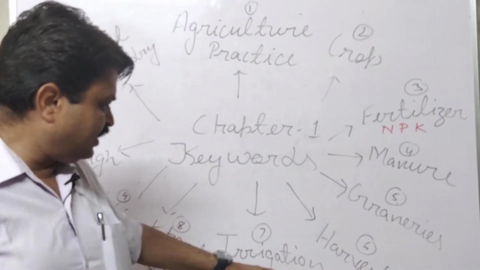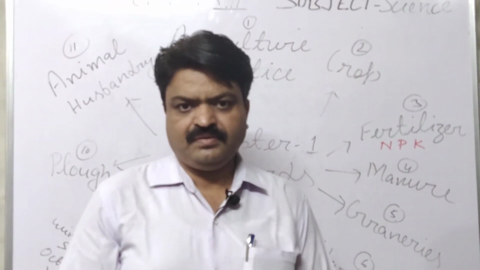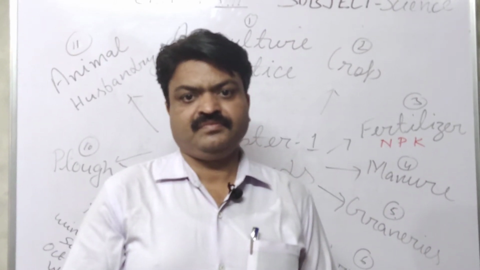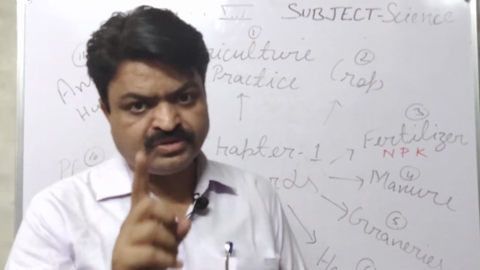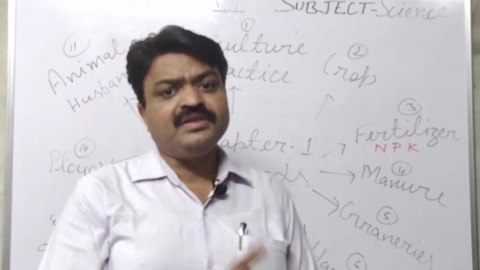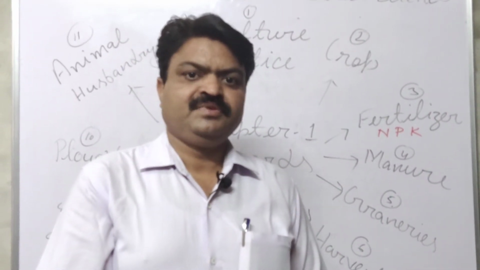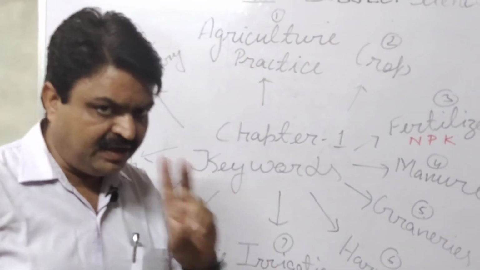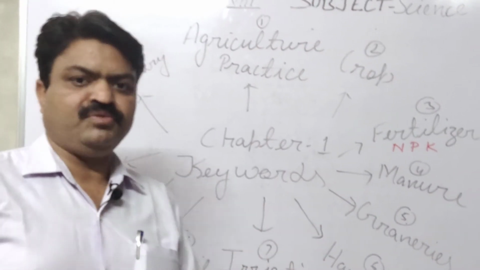After that there is another keyword, it is irrigation. The distribution of water with the help of water channels at regular durations of time is known as irrigation. There are two modes of irrigation, ancient mode and modern mode.